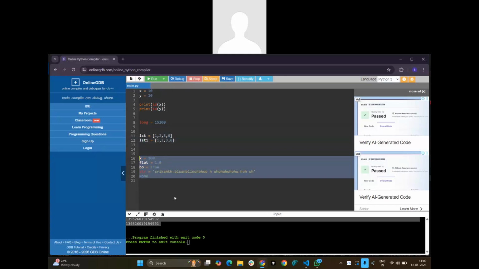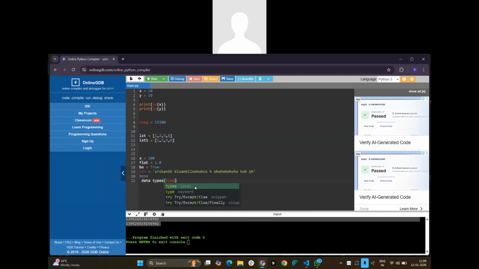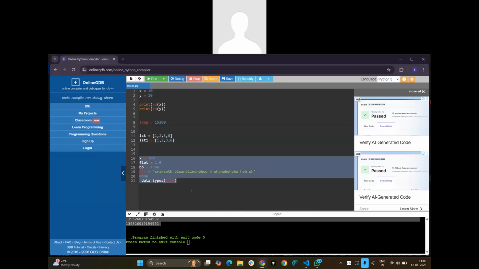Okay, so how are we going to check this type? We can put type of the variable. The name itself indicates data types, and if I want to know this, we can use type, right? Yes.